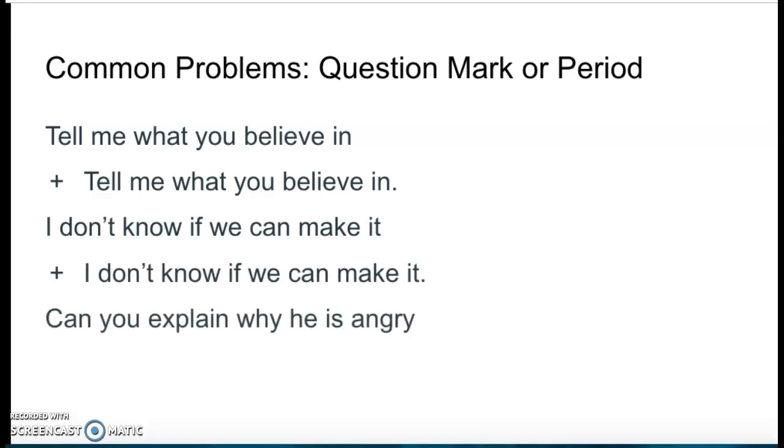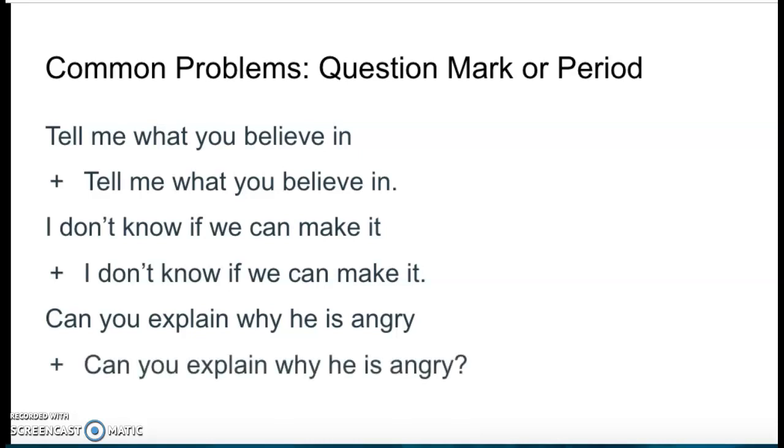Can you explain why he's angry? Now we do have a question. Can you explain, right? The noun clause, why he is angry, still has subject, verb, order, but the whole sentence is going to have a question mark. Can you explain why he is angry?